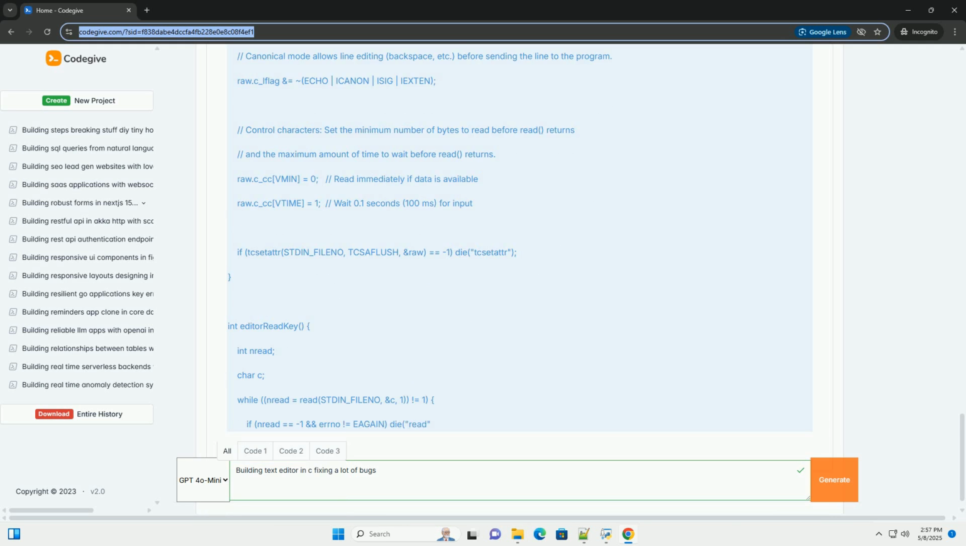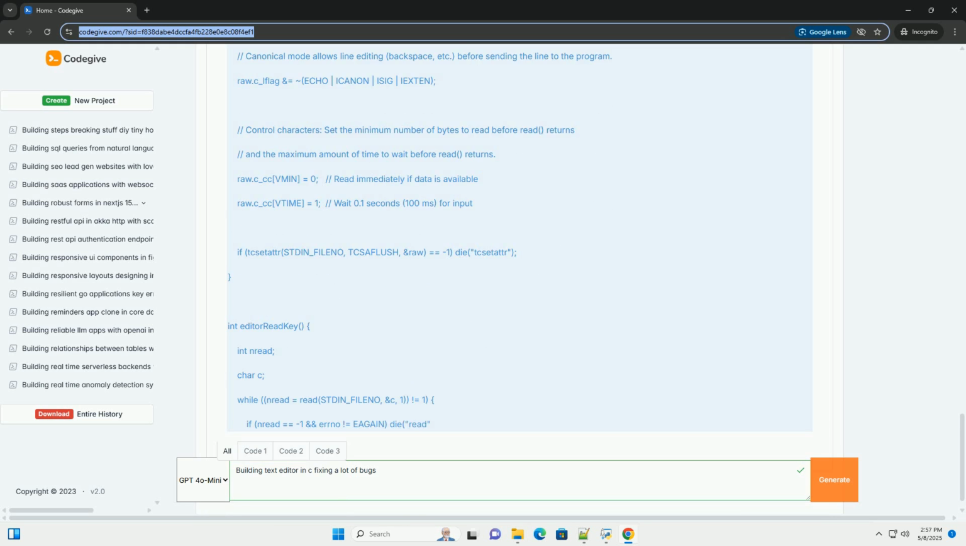editorRowAppendString(erow *row, char *s, size_t len) appends a string s to the end of the chars field of an erow. editorRowDelChar(erow *row, int at) deletes a character from the chars field of an erow at position at. 4. Editor operations, file I/O, insert/delete. These functions perform higher-level editing operations, such as opening, saving, and modifying the text buffer.